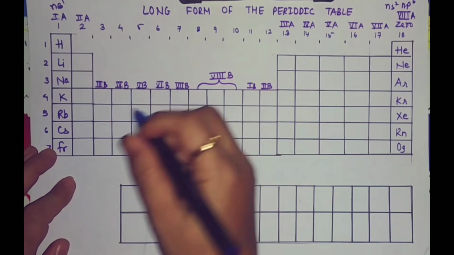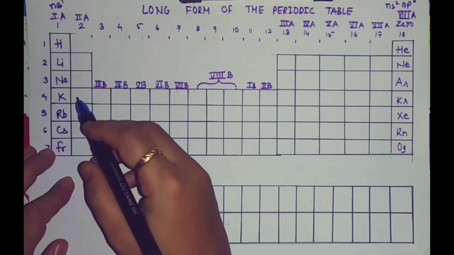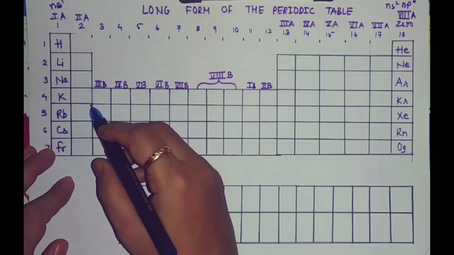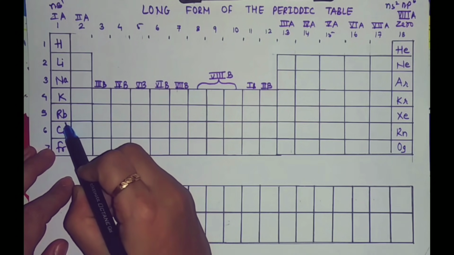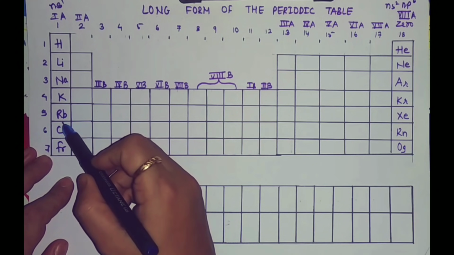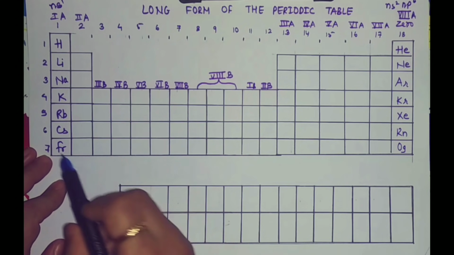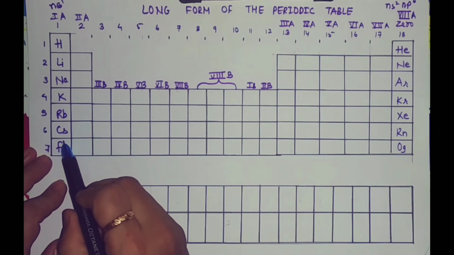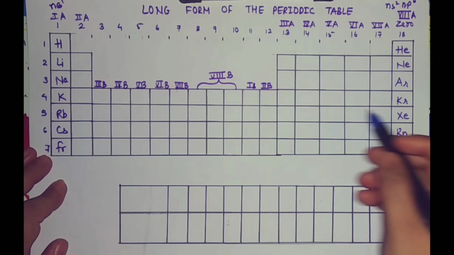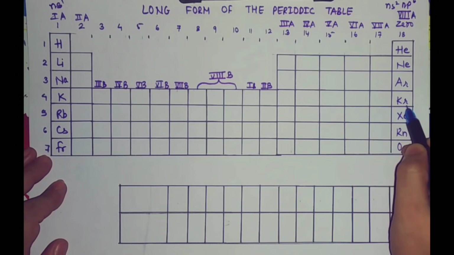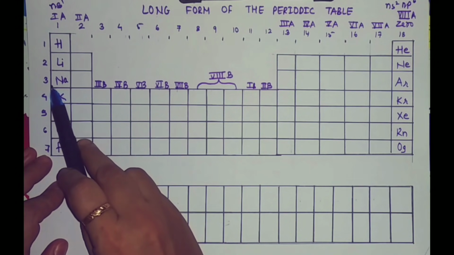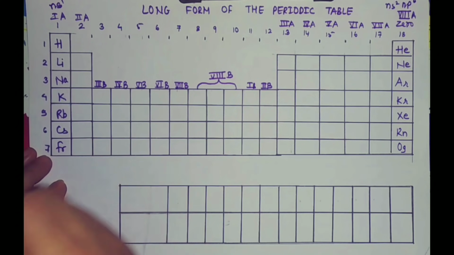Remember students, period number indicates the number of shells in the element. For example, if I am talking about rubidium, it belongs to 5th period. That is, it contains 5 shells. For example, cesium belongs to 6th period. That is, it contains 6 shells. Similarly, krypton belongs to 4th period. That is, it contains 4 shells. So remember students, period number indicates the number of shells in the element.